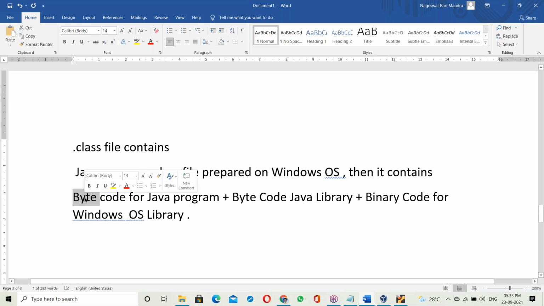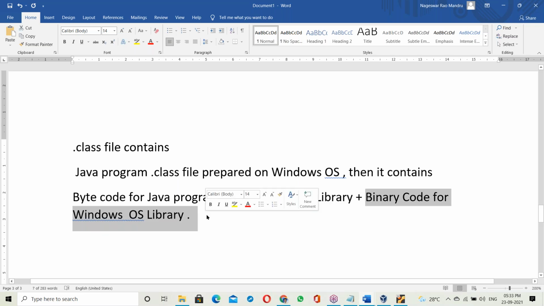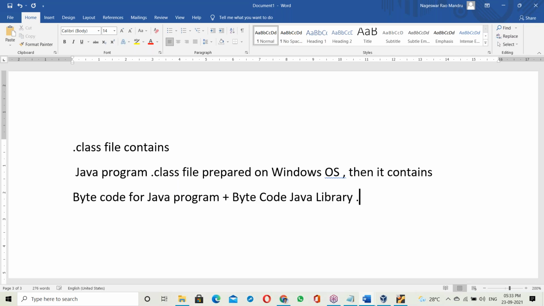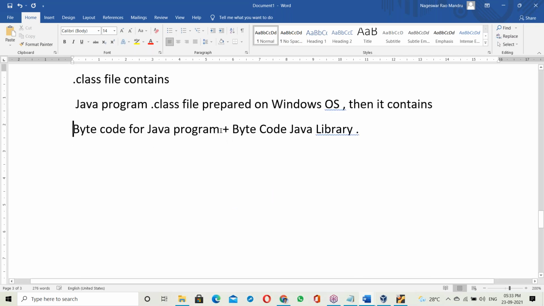There is no binary code for the OS library here. The Java library is also developed in Java.